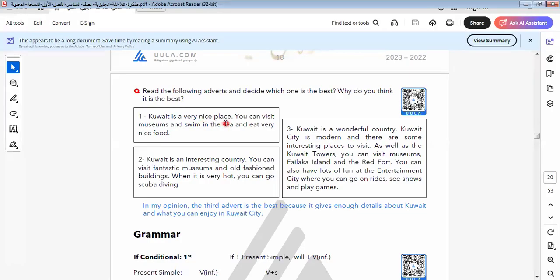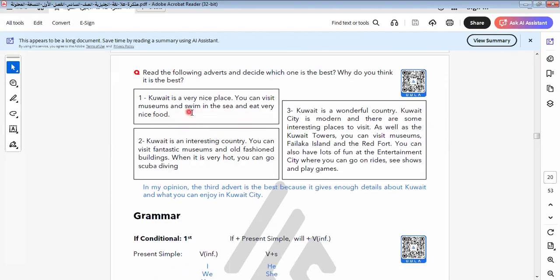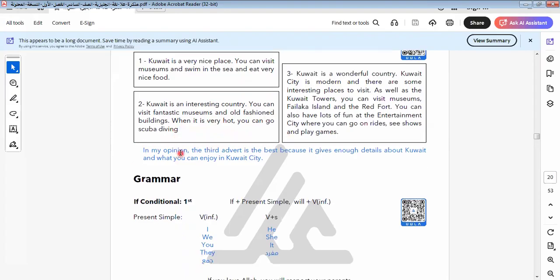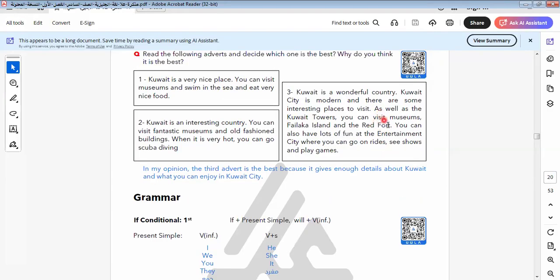Kuwait is a very nice place. You can visit museums, swim in the sea and eat very nice food. I think this is the description of Kuwait. Kuwait is an interesting country. You can visit fantastic museums and old-fashioned buildings. When it's very hot, you can go scuba diving. I think we have places for scuba diving in Egypt, in Sharm el-Sheikh and Hurghada in our country. So I make an advertisement for my country to visit it also.